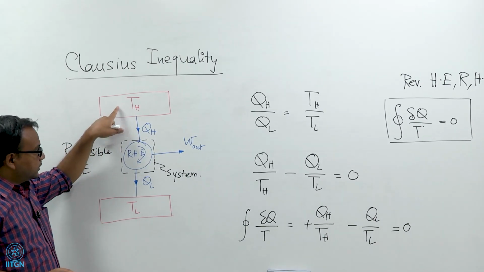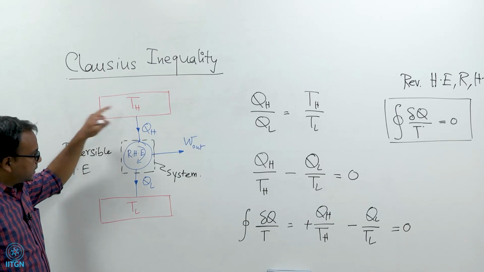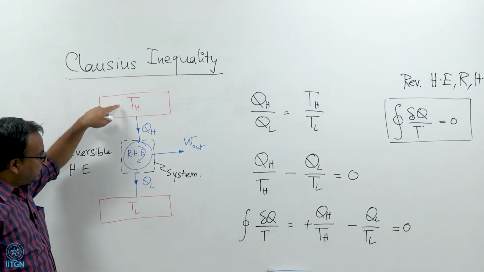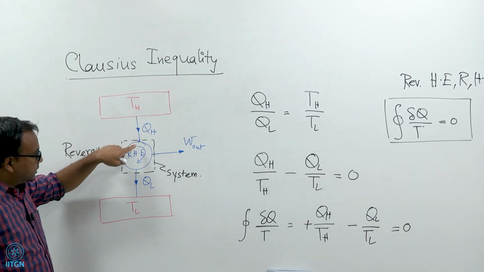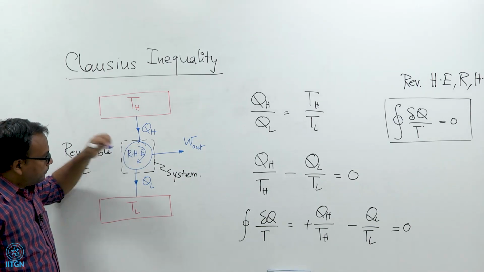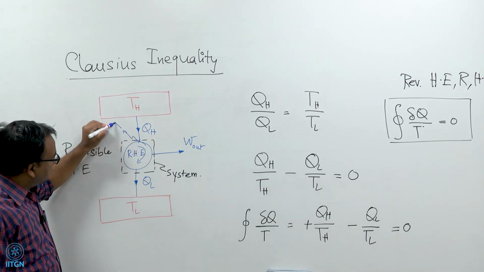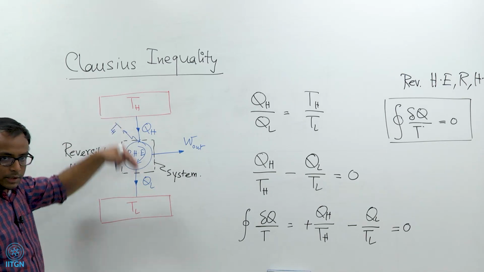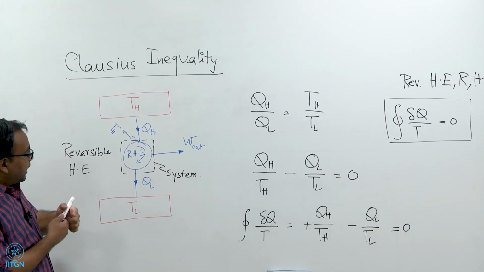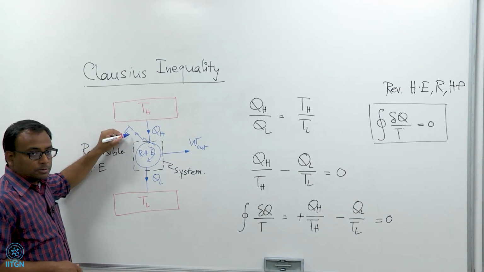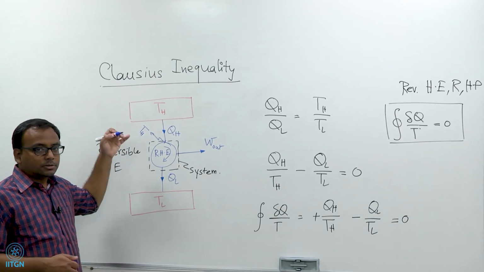If this source temperature is Th and heat transfer is taking place between Th and the heat engine, that means the temperature at this point of the heat engine boundary through which heat is entering the heat engine can only be infinitesimally smaller than Th.